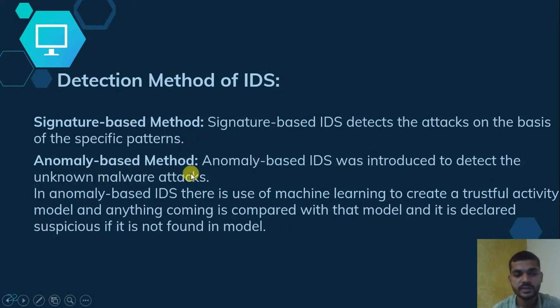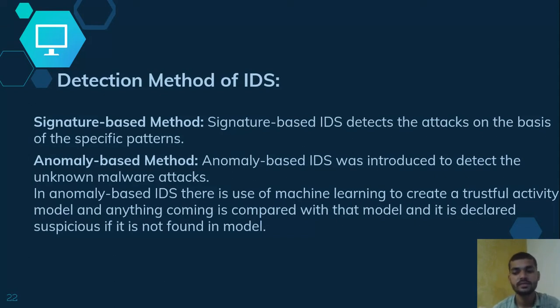After that, the anomaly-based method. In this method, new types of attacks are going on. So how do we prevent them? Machine learning is used here to create a trustful activity model, and anything coming in is compared with that model. It is declared suspicious if it is not found in the model. Here they also use the signature, and that file is saved into that model.